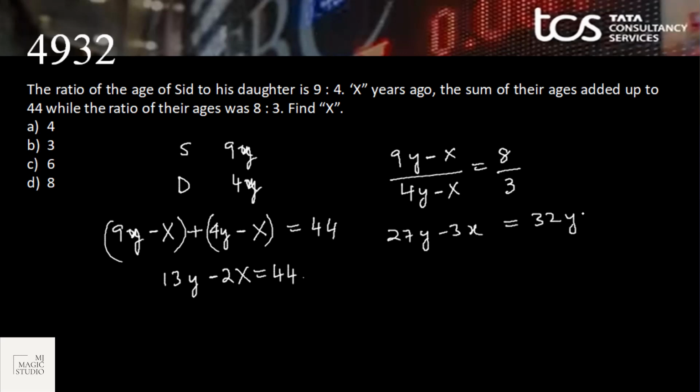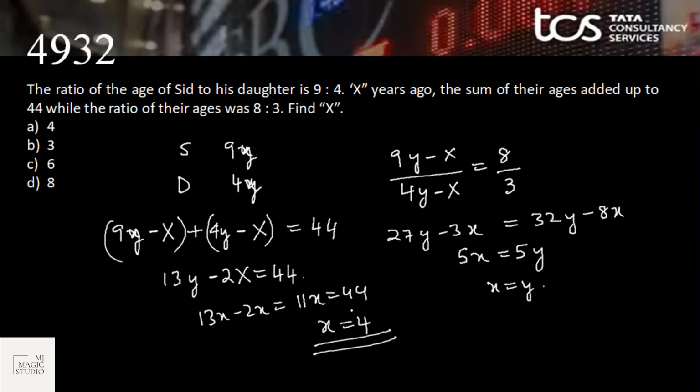27y minus 3x equals 32y minus 8x. If I take 8x here, 5x equals 5y. Bingo. x is equal to y. Find the value of x. 13x minus 2x is 11x, which is equal to 44. Value of x is 4. Option A is the fit.